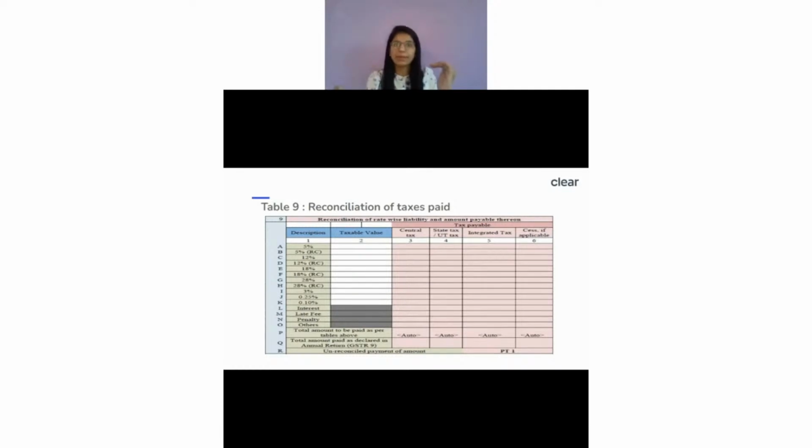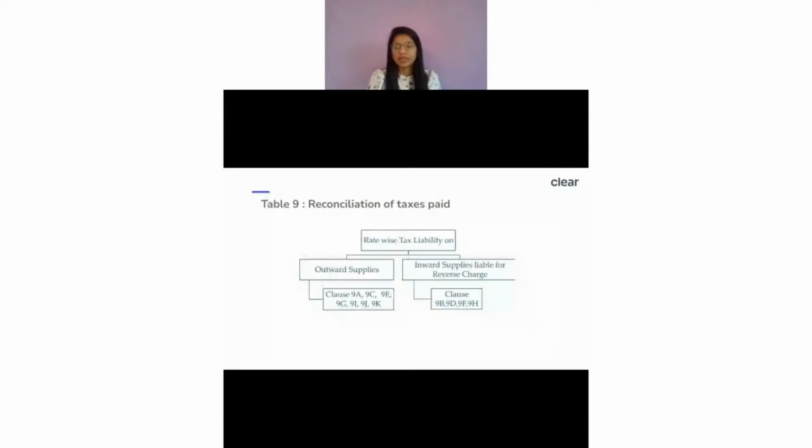If we have missed some liability, we would have already adjusted it in the GSTR-9 report. If we have paid extra also, we would have already adjusted it in the GSTR-9 form. So since we would have already adjusted, ideally the liability which you are showing as per the books of account and the liability which is coming from GSTR-9, the difference between these two should always be zero. If it is not, then you have to tell why there is a difference between these two, right?